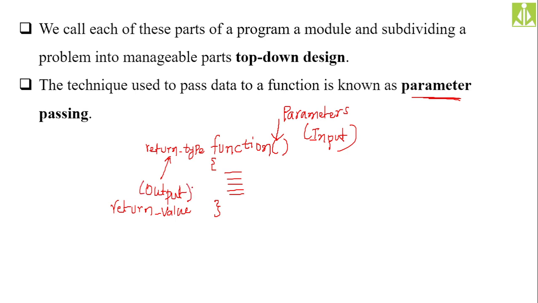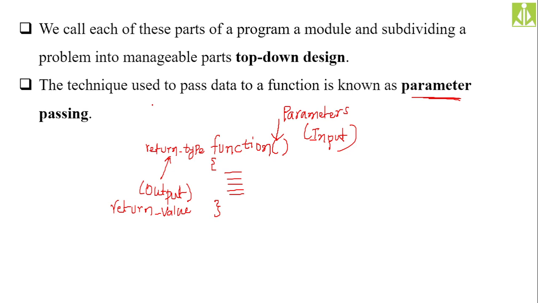Hopefully you are following. Every function is a logical entity separated from your main function. Why are we separating our program into functions? Because whenever a program becomes complex to solve, we subdivide it into a number of functions, and each function in our program is going to have some dedicated job to perform.